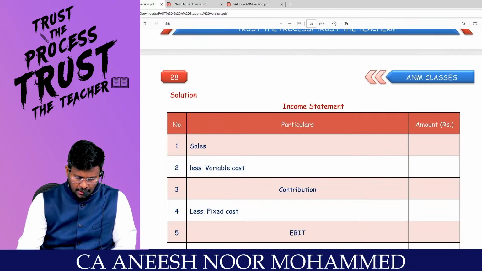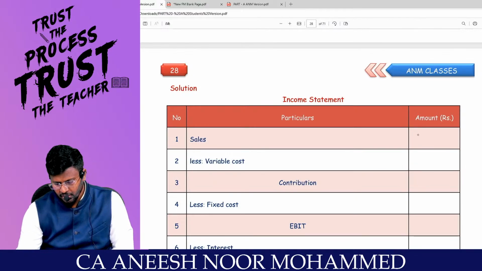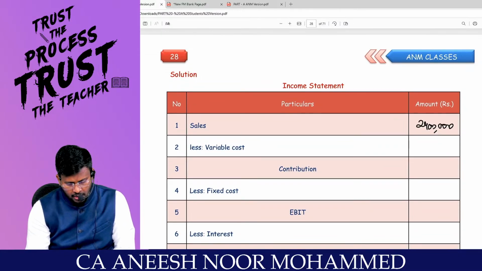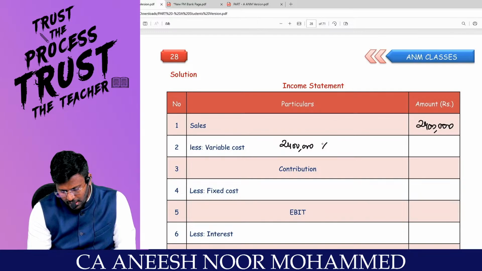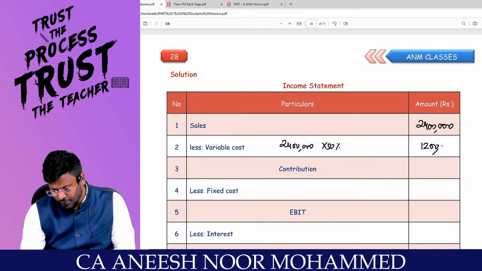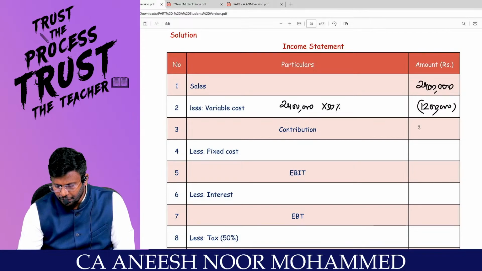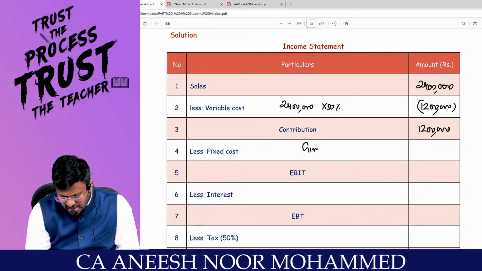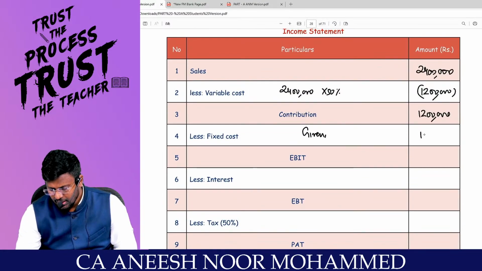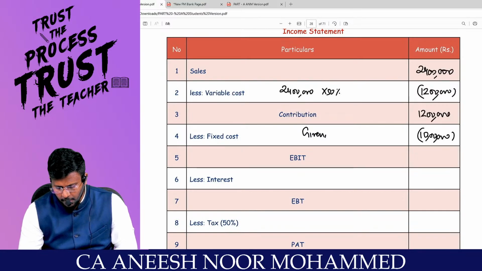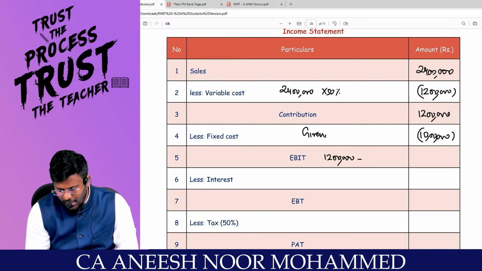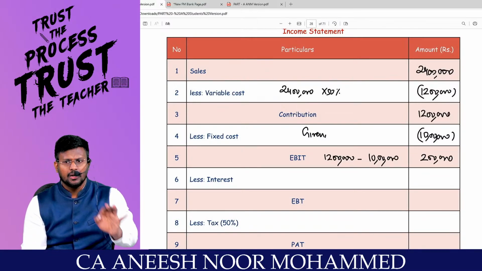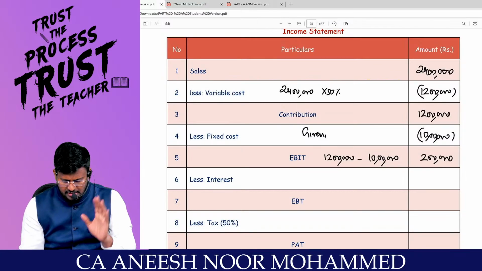Can we? Yes, sir. Sir, what is the sales given in the question? 24 lakhs is the sales. What is the variable cost? 50%. So 24 lakh into 50% comes to 12 lakh, so from 24 lakh, if 12 lakh goes, the contribution is 12 lakhs. Comfortable. Fixed cost is given in the question as 10 lakh. So the EBIT will be 12 lakhs minus 10 lakhs, which comes to 2 lakhs, the earnings before interest and tax. First pay the interest. What is the debt component?